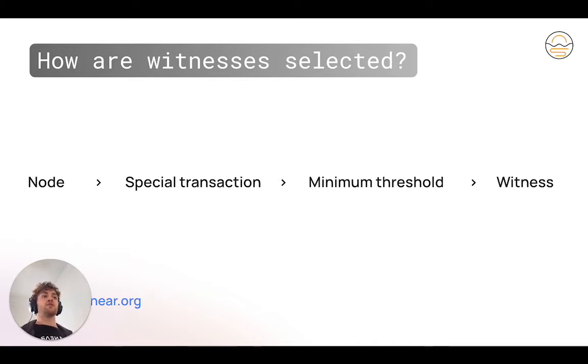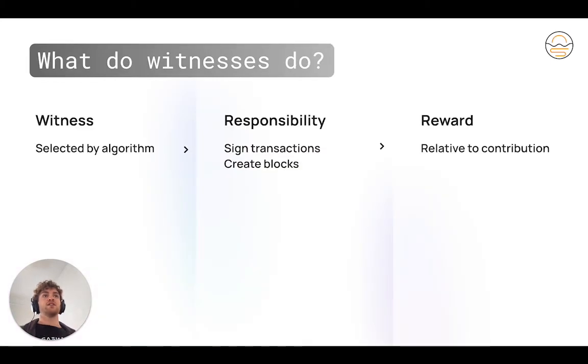All nodes that are above the threshold will be selected as a witness, and some number of seats out of the 1.4 million of them, relative to their staked amount, will be allocated to the witnesses. Check out nearexplorer.org to see how many witnesses or validator nodes are currently validating the Near network.